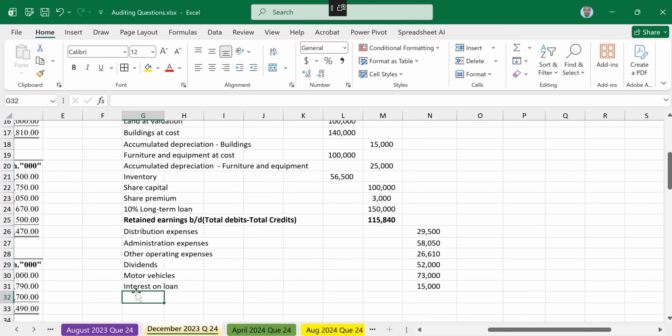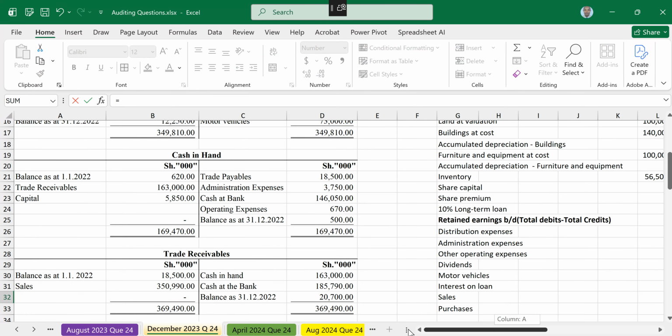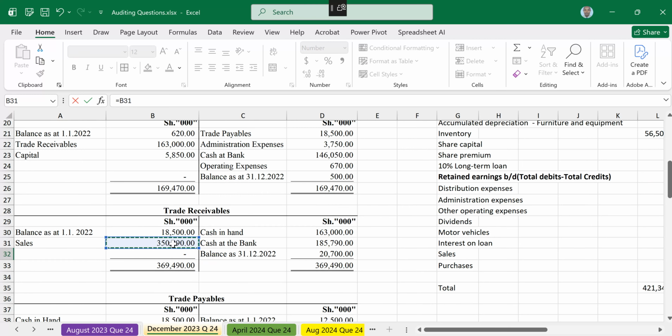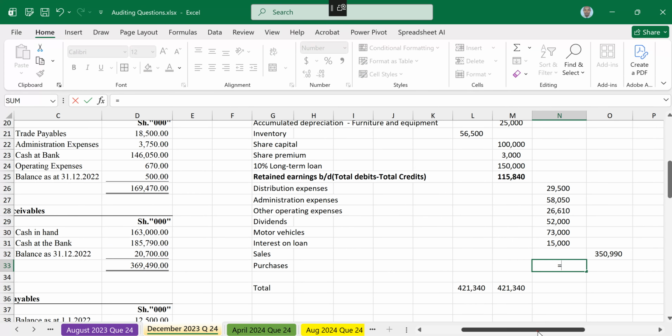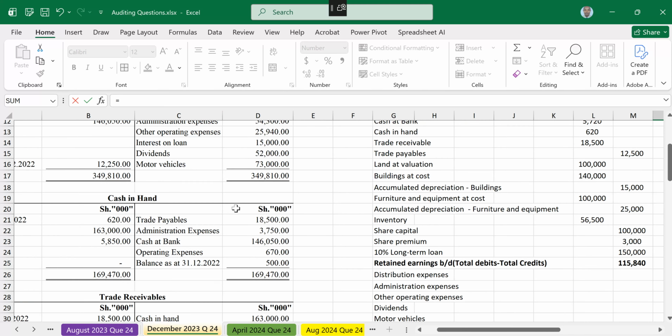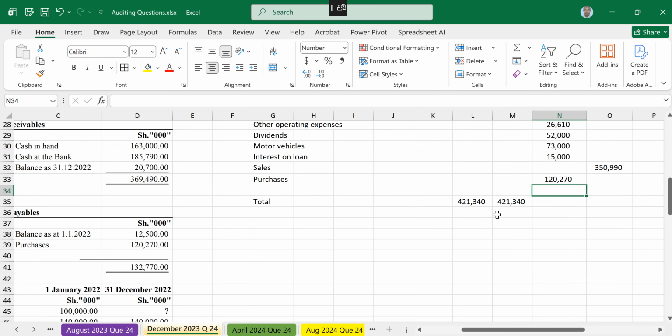Sales and purchases. So we have sales, then below that, we have purchases. Those have been given as well. So how much were the sales on the credit side? Go to the receivables control account and you will see sales, 359.90. That is placed on the credit side. We also have purchases. On the trade payable, you'll see purchases of 122.70. So we have the two: sales on the credit side and purchases on the debit side.